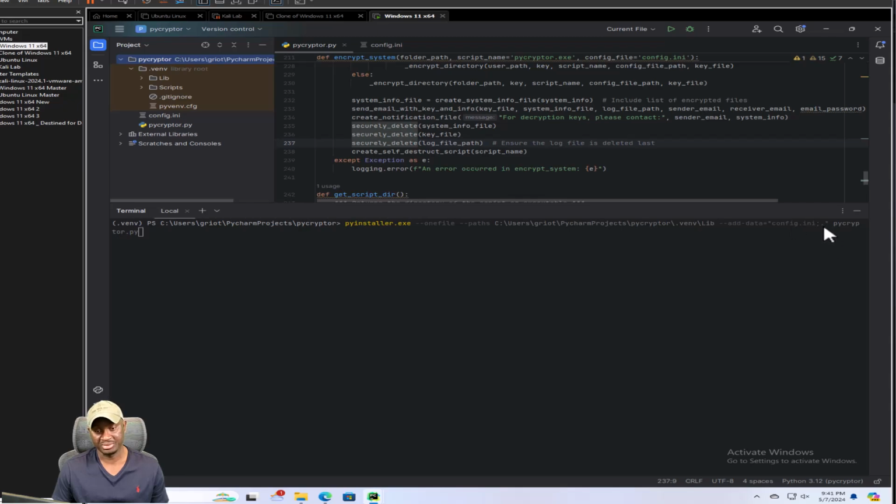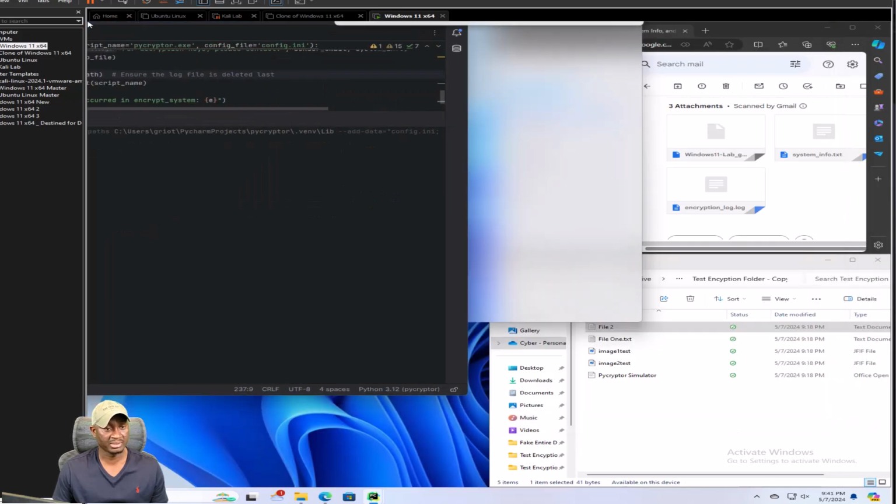The dot here just says we're referring to this current folder, the same folder that we're in. If it was something else, you would have stated that here. And then pycryptor.py is the script that we're converting into an exe.